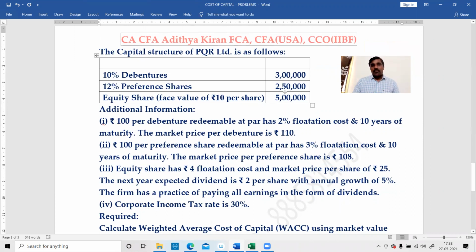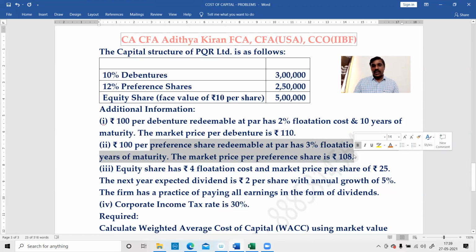Look at this. The capital structure of PQR Limited is as follows: 10% debentures 3 lakhs, 12% preference shares 2,50,000, equity share face value of rupees 10 per share 5 lakhs. Additional information: rupees 100 per debenture redeemable at par has 12% flotation cost and 10% 10 years of maturity. The market price per debenture is rupees 110. Rupees 100 per preference share redeemable at par has 3% flotation cost and 10 years of maturity. The market price per preference share is rupees 108.